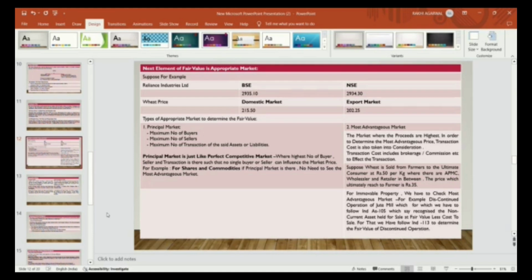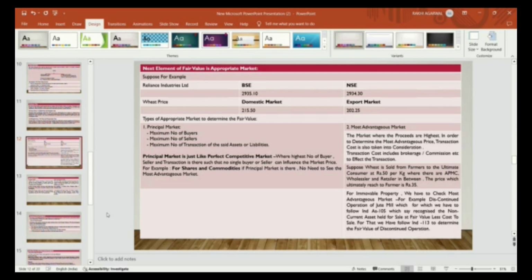As we read in economics, in a perfect competitive market the number of buyers, sellers and transactions is highest, such that no single buyer or seller can influence the market price. There is no possibility of influencing the market price by a single buyer, because the numbers of buyers, sellers or transactions are maximum in the perfect competitive market.